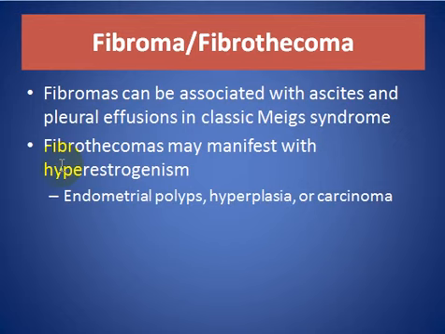Fibroma and fibrothecoma. Fibroma can be associated with ascites and pleural effusion in classic Meigs syndrome. Fibrothecoma may manifest with hyperestrogenism with endometrial polyp, hyperplasia, or carcinoma.